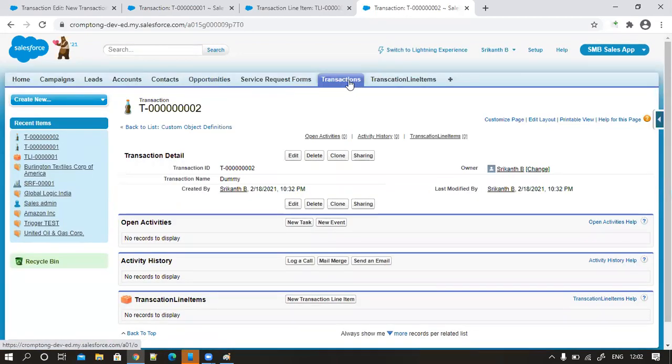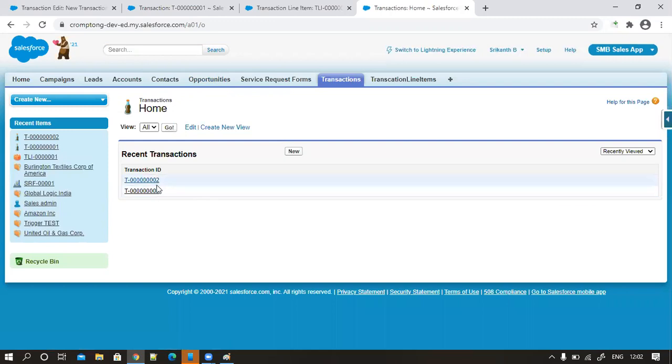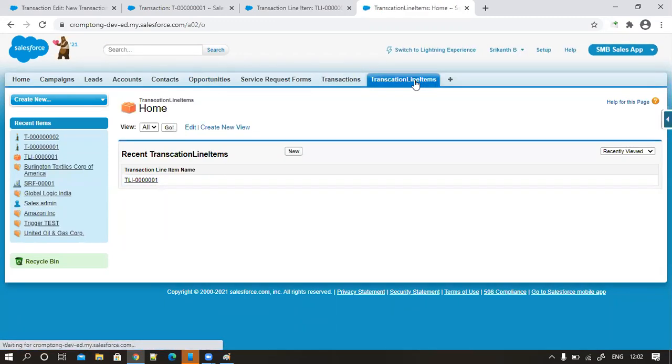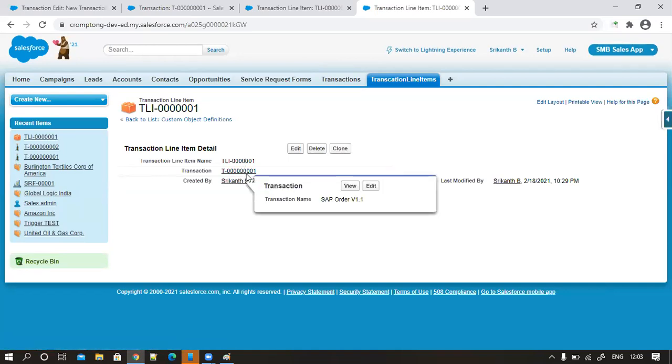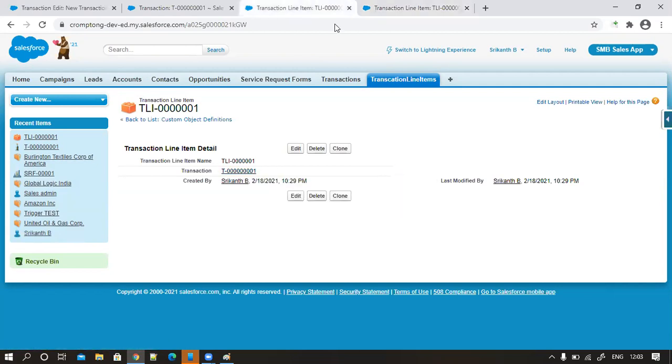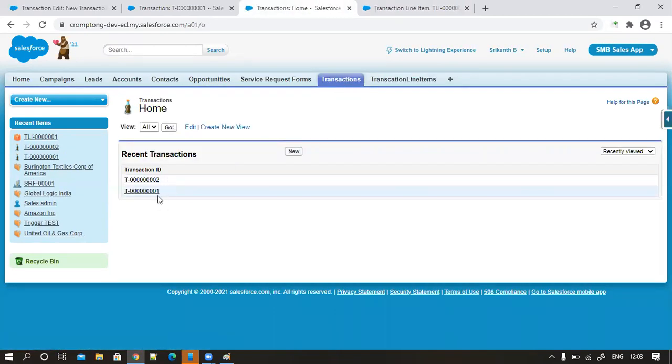See this one, guys. Now, how many transactions are there here? Two transactions are there. Let's go to the transaction line item. This is the existing record, right? And this existing record is already associated with one of the transaction line items. Now I want to replace it. It is related to the one, I want to replace it with the two. I don't want this one.